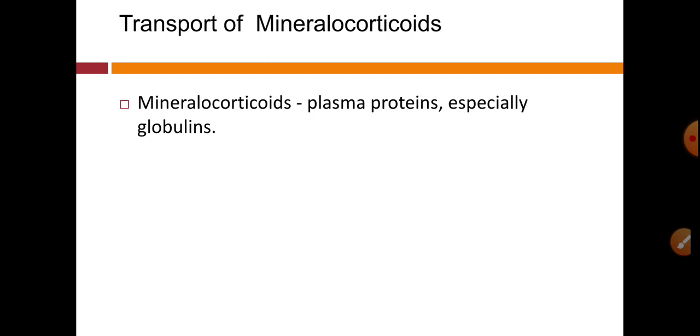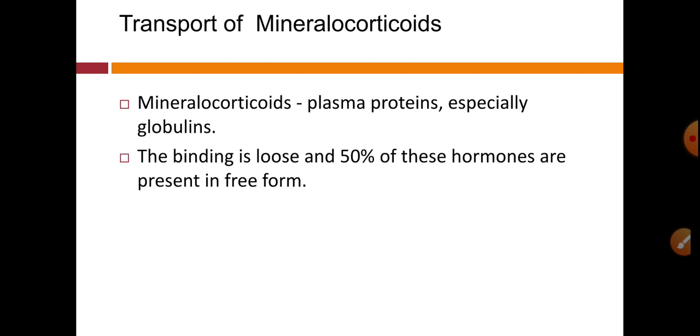Mineralocorticoids are transported with the plasma protein, especially globulins. The binding is very loose because they have to release from these plasma proteins for their action, and 50% of these hormones are present in the free form.